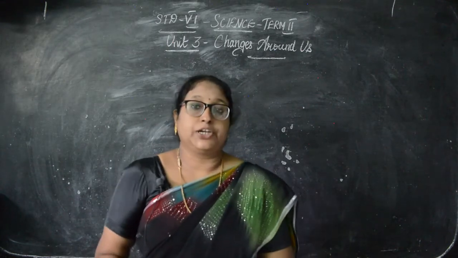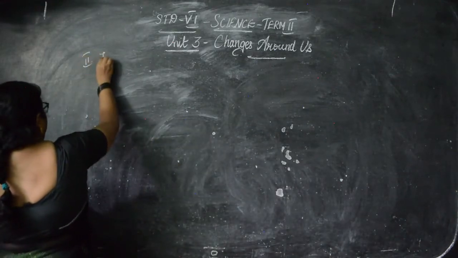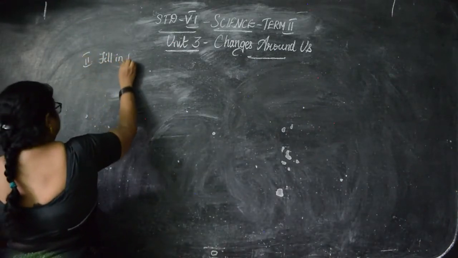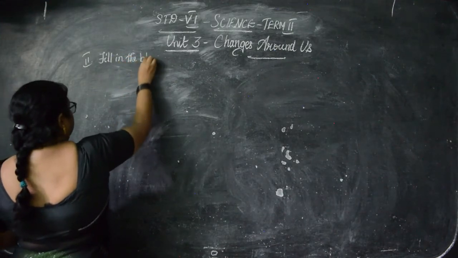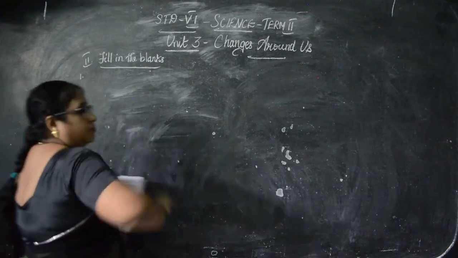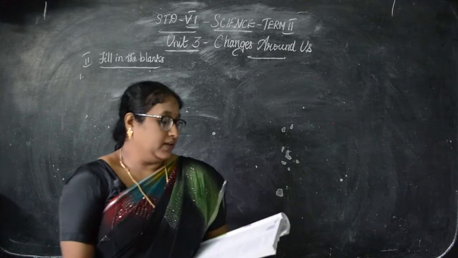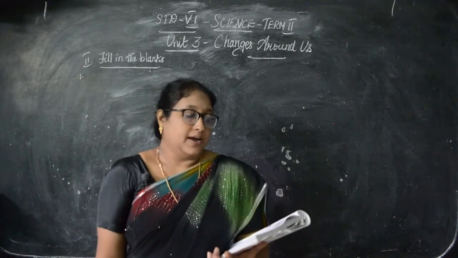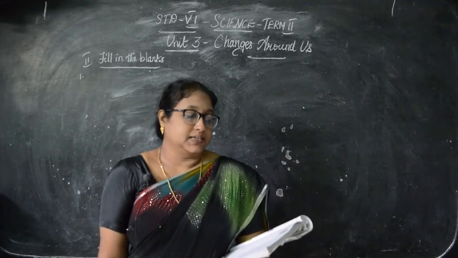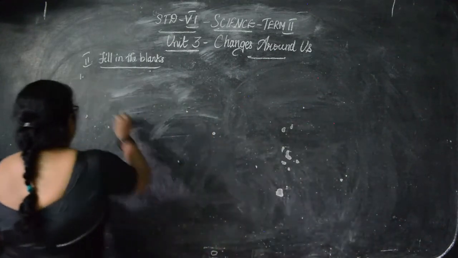The next, Roman number 2, we'll go to the fill in the blanks. I'll write only the answer, children. The question is there in the book. And those who have not bought the book, children, please buy the book. The books are available in the school, okay? Then first is, magnet attracts iron needle. This is a dash change. Options are given there. So the answer is reversible.